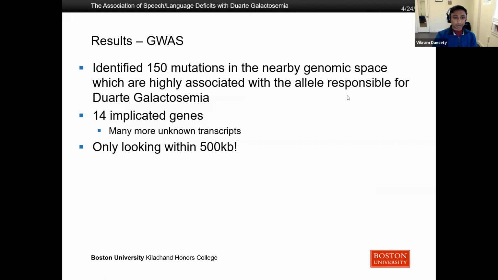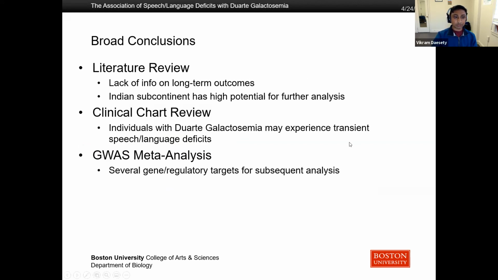So moving on, the broad conclusions are that a literature review was conducted, and there's a severe lack of information on long-term outcomes, but the Indian subcontinent has an extremely high potential for further analysis. The clinical chart review concluded that individuals with Duarte galactosemia may experience transient speech and language deficits. That certainly warrants further analysis as well. And the GWAS meta-analysis found several gene and regulatory targets for subsequent analysis.